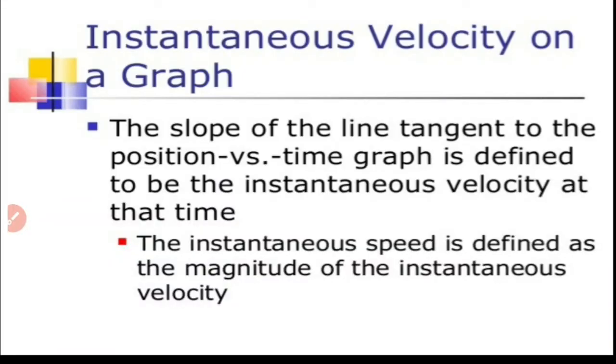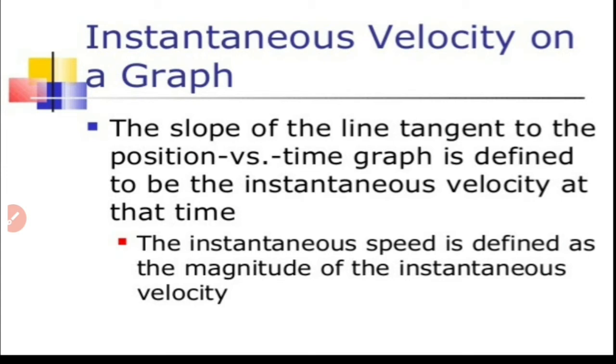Now, how to find instantaneous velocity from a graph? We have already discussed how to find average velocity from the position-time graph of a body in uniform motion and in non-uniform motion. In the case of instantaneous velocity, for a body in uniform motion, its instantaneous velocity and average velocity will be the same. At all instants of time, the body moves with the same, constant velocity. Such a motion is uniform motion. So if you find the slope of that graph, it will give you instantaneous velocity also.